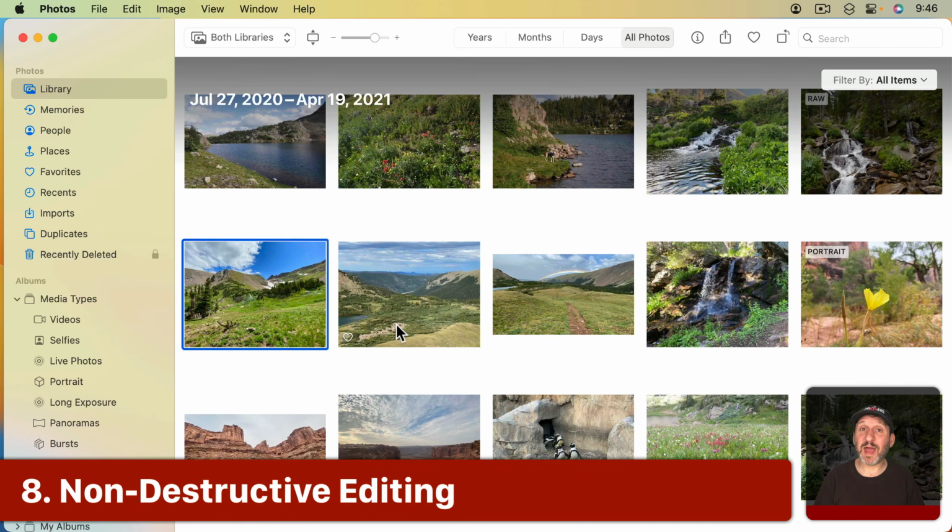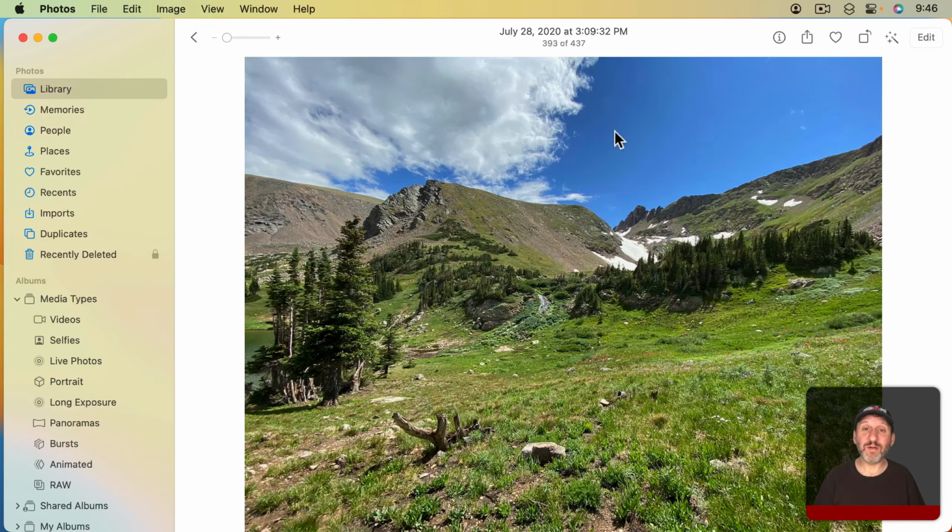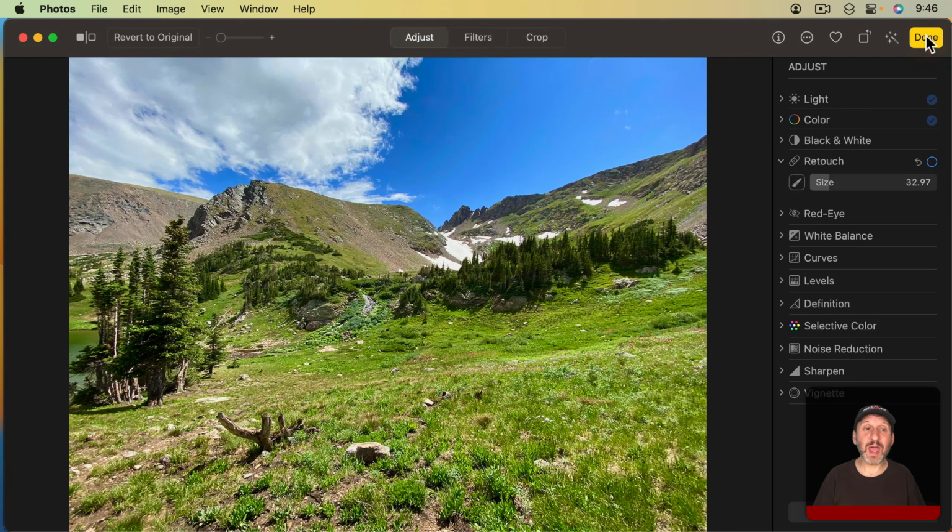Another misconception people have about the Photos app is that once you make adjustments, now you've changed the photo permanently. But making changes in the Photos app is non-destructive, which means you can go back to this photo here where I've made those adjustments. And if I go to Edit, notice you have Revert to Original. So you can always go back to the original photo. The changes are just made on top of that, and the original is always stored in your library.